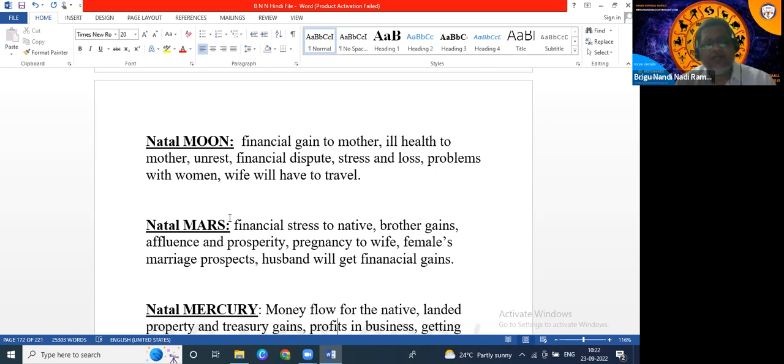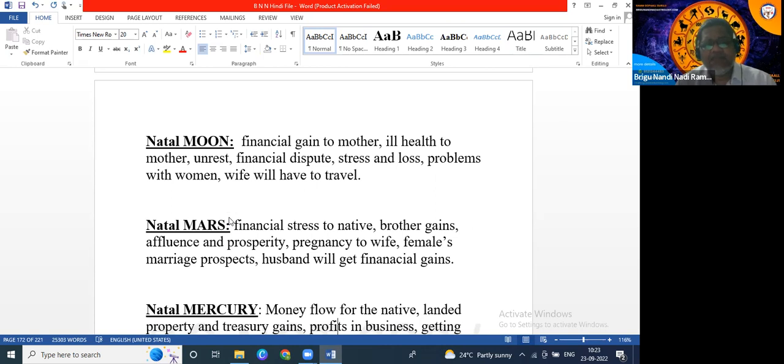So suppose transit Rahu is aspecting natal Moon during that one and a half year. Whenever Venus in transit touches natal Moon, definitely the mother will suffer. So she will have some health issues. In a similar way, Moon is actually mind here. So when Rahu is aspecting Moon, definitely the native will not be able to use his brain properly. He will take wrong decisions that time.